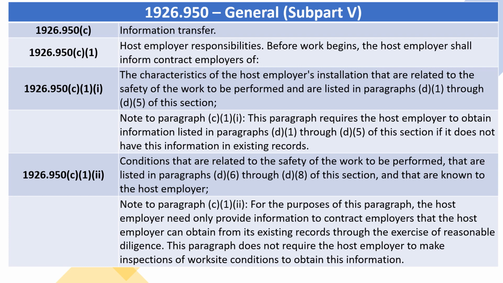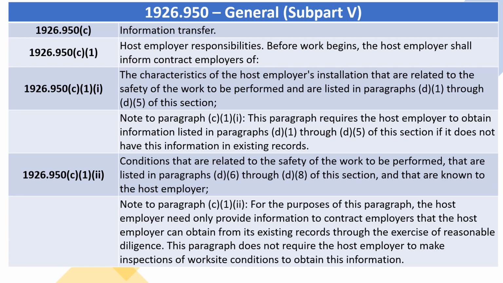1926.950(C) Information transfer. 1926.950(C)(1) Host employer responsibilities. Before work begins, the host employer shall inform contract employers of 1926.950(C)(1)(i) through (C)(1)(iv) the characteristics of the host employer's installation that are related to the safety of the work to be performed and are listed in paragraphs (D)(1) through (D)(5) of this section.